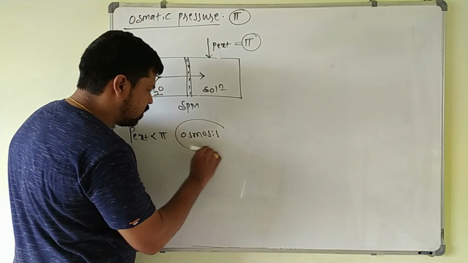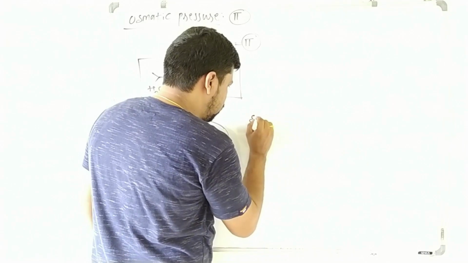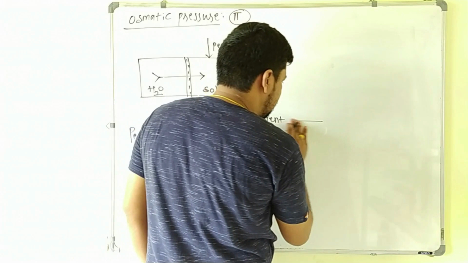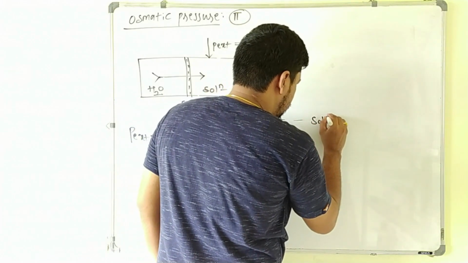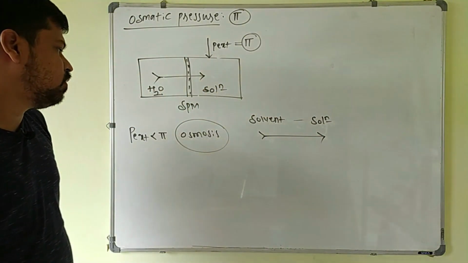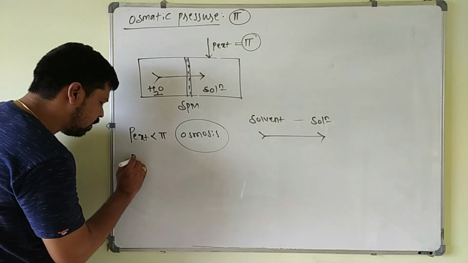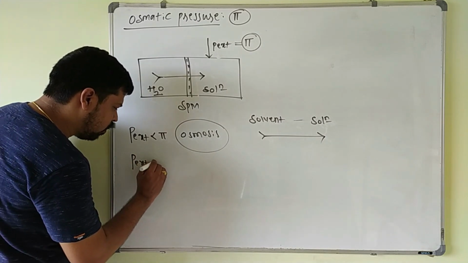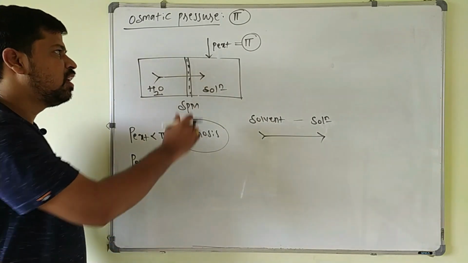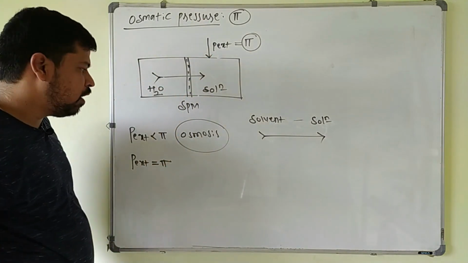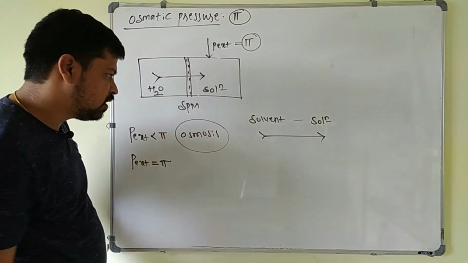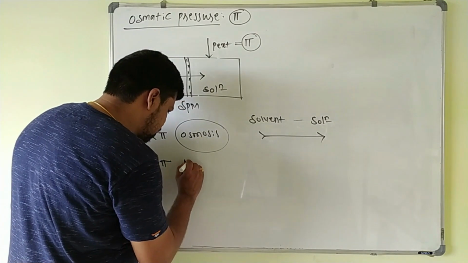Osmosis takes place. Solvent molecules will move from the solvent to the solution side. This is osmosis, the regular trend. Suppose the external pressure applied becomes equal to the pressure with which these solvent molecules are moving from the solvent to the solution side. When the applied pressure and this pressure become equal, what happens? Then there is no movement of solvent molecules from the solvent to the solution side. So here no osmosis will take place.